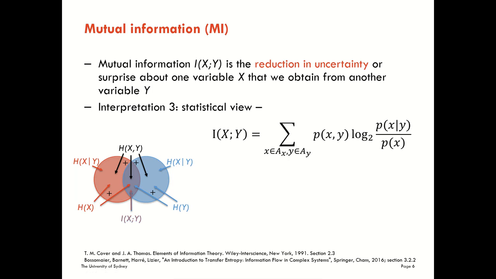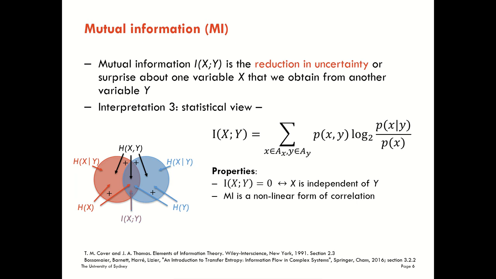In this short video, we're going to look at some further interpretations of how we can understand the mutual information. The next interpretation I want to give you is a statistical view of what mutual information is. We can think about getting a zero result for mutual information between x and y as being an equivalent statement to saying that x is independent of y, or equivalently, that y is independent of x. In this way, we can actually view the mutual information as a non-linear form of correlation. We'll see further relationships between mutual information and correlation later on in this course.